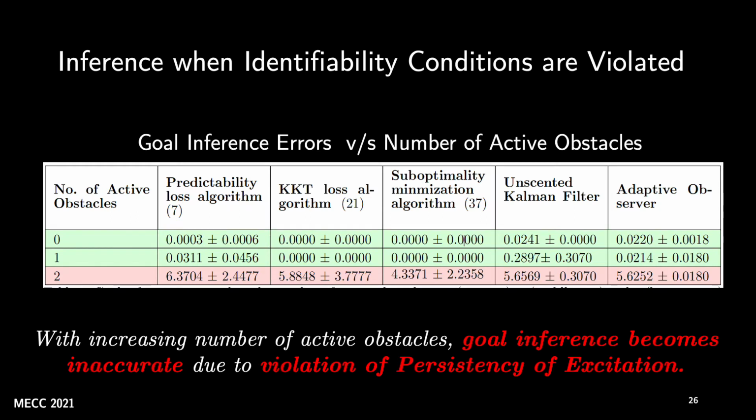This table shows the goal estimation errors with increasing number of active obstacles for the three inverse optimization algorithms, as well as an unscented Kalman filter and an adaptive observer that we used as baselines. The last row here corresponds to the case where there are two active obstacles, and as these errors show, they're very large compared to the errors for the case of 0 and 1 active obstacle, which confirms our theory that goal inference becomes inaccurate as the number of active obstacles increases because of the violation of the persistency of excitation criterion.